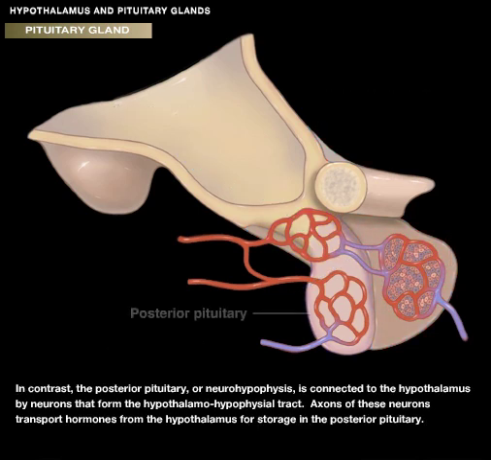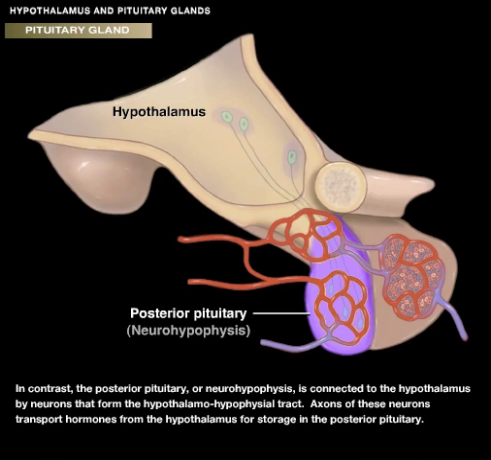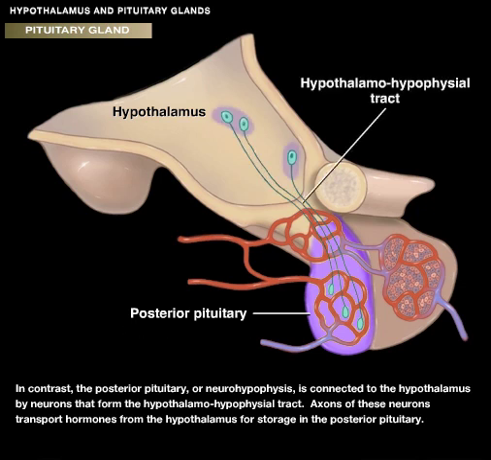In contrast, the posterior pituitary, or neurohypophysis, is connected to the hypothalamus by neurons that form the hypothalamo-hypophyseal tract. Axons of these neurons transport hormones from the hypothalamus for storage in the posterior pituitary.